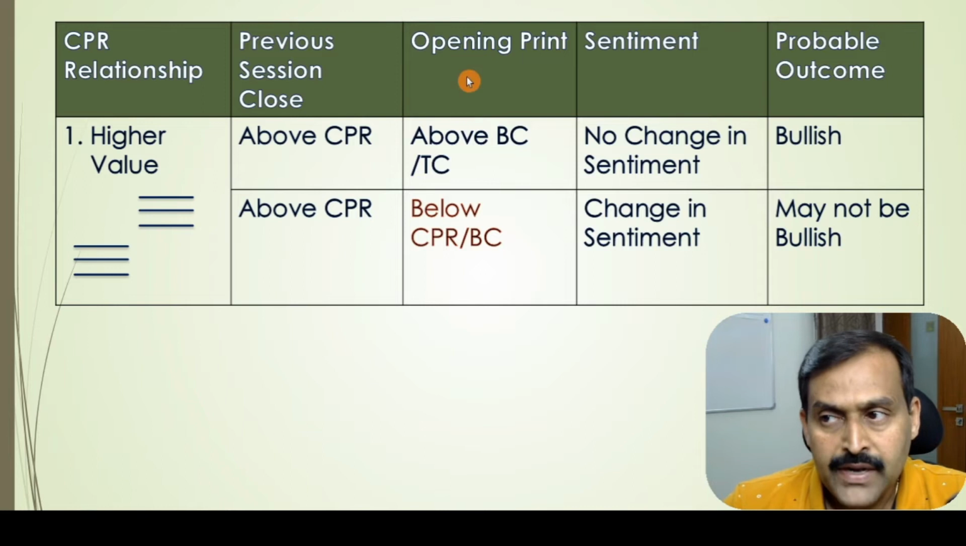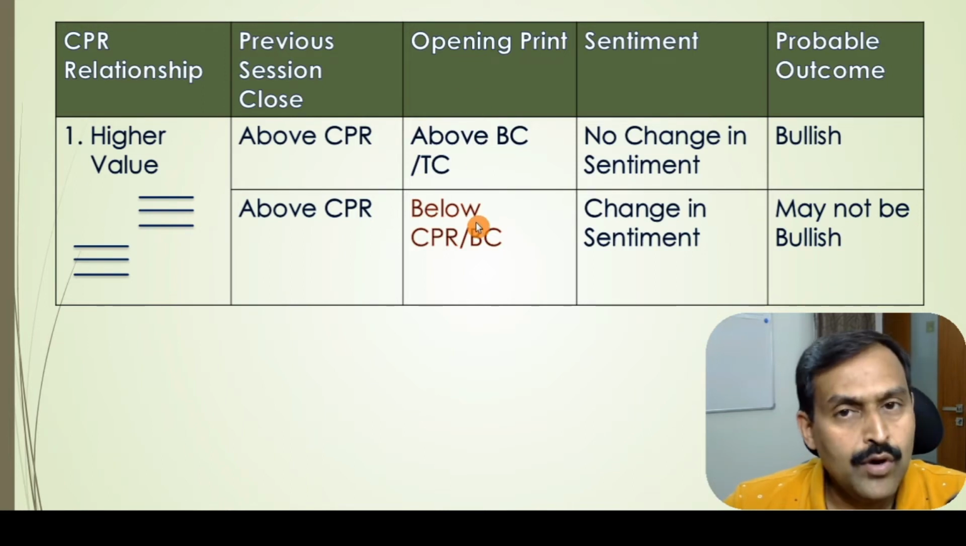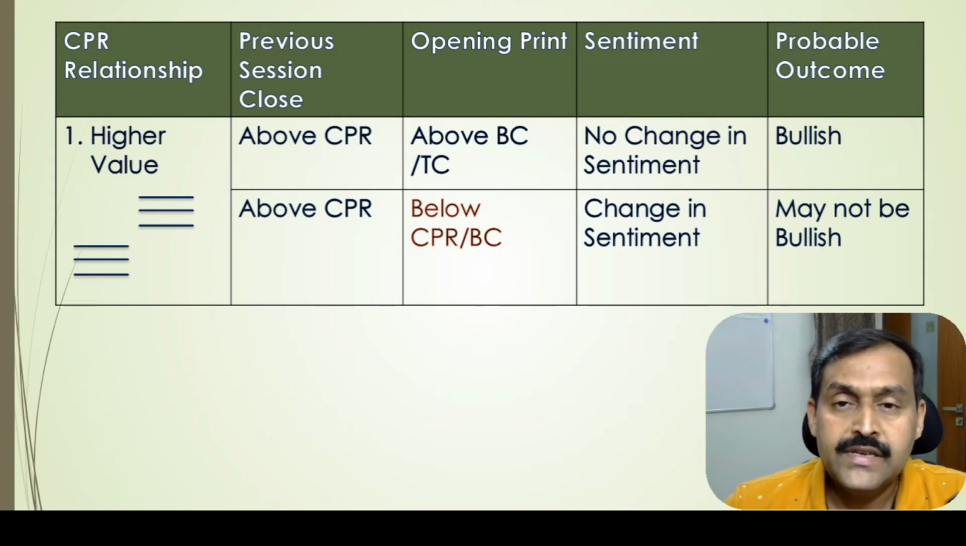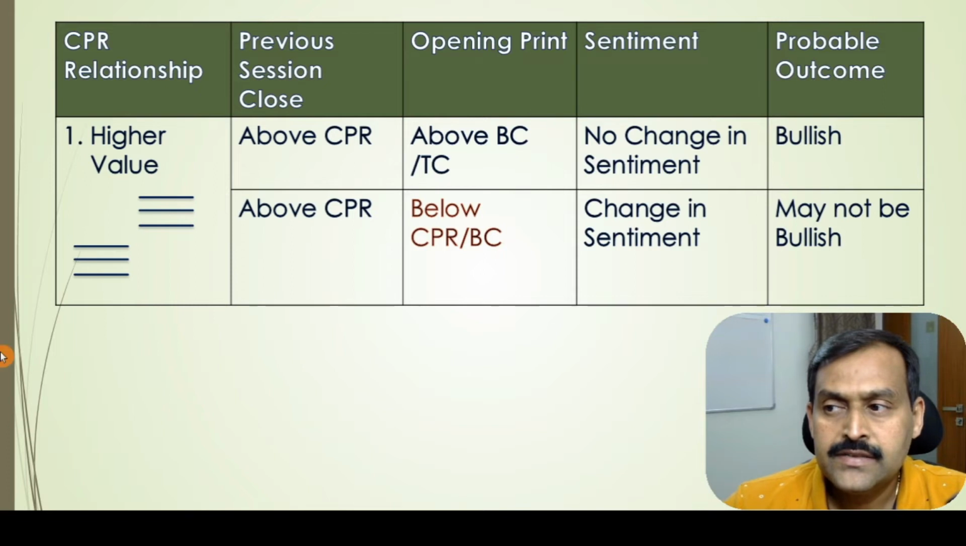When the opening print opens below the CPR or below the bottom CPR, it can open anywhere near the previous day low or around S1, etc. When that happens, it's a clear indication that there is a change in the sentiment. So that means the bullish sentiment is probably not there. That is what it indicates.